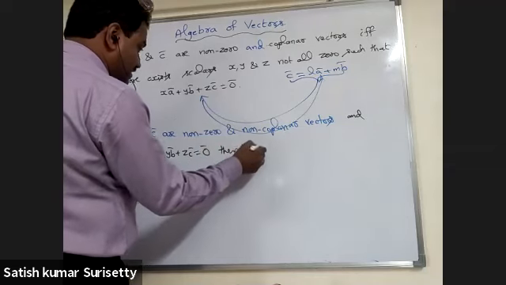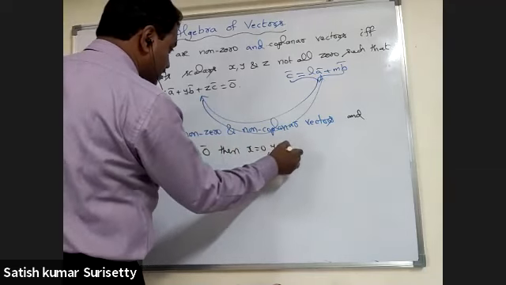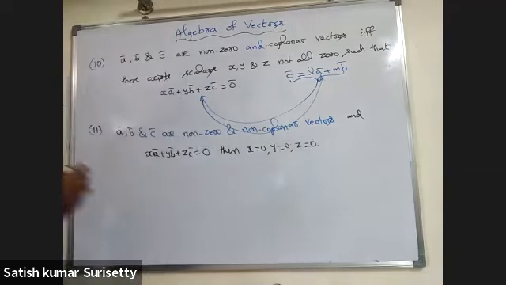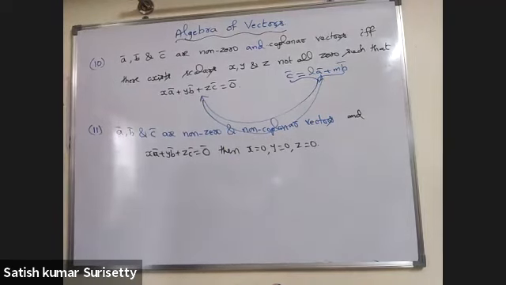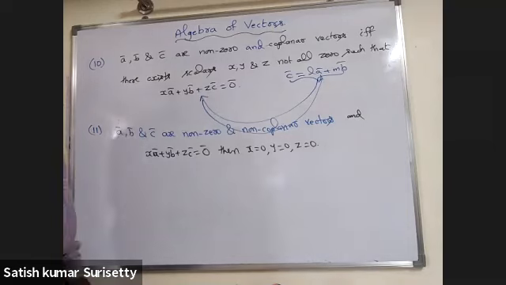Then x equal to 0, y equal to 0, z equal to 0. So using the contradiction method, we can prove this statement.